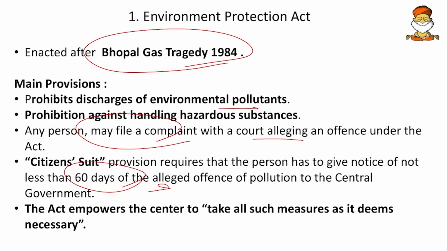And then the act empowers the center to take all such measures as it deems necessary. So here an open power is given by the act to the central government to take any action for controlling the destruction of environment. Here we would like to memorize that the Environment Protection Act came after the Air Pollution Prevention and Control Act and the Water Pollution Prevention and Control Act. Those air pollution and water pollution acts were not able to curb the Bhopal gas tragedy. That is why a more stringent law was needed, and that is why the act came into picture.